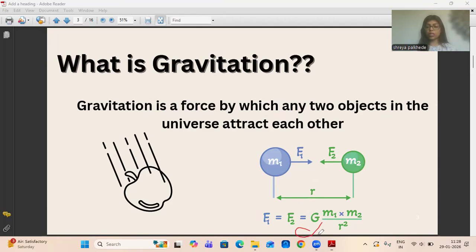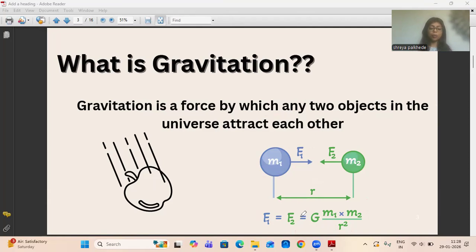And it is inversely proportional to the square of the distance between them. This r is not a radius, but the distance between them. So the gravitational force is inversely proportional to r squared.